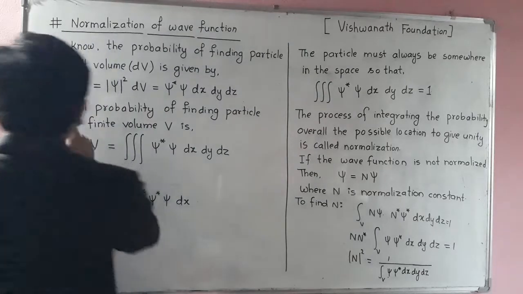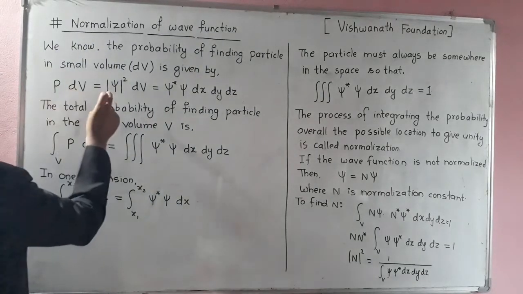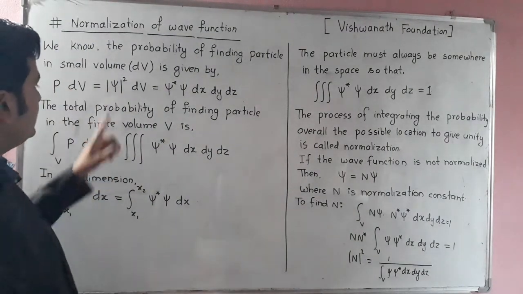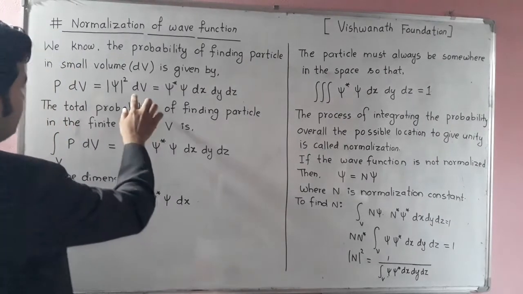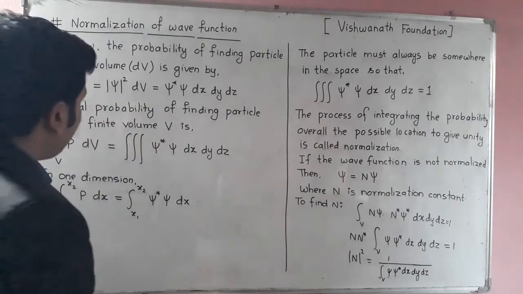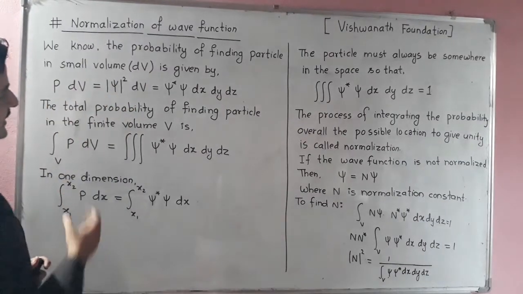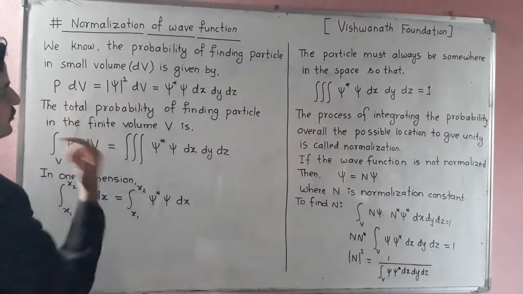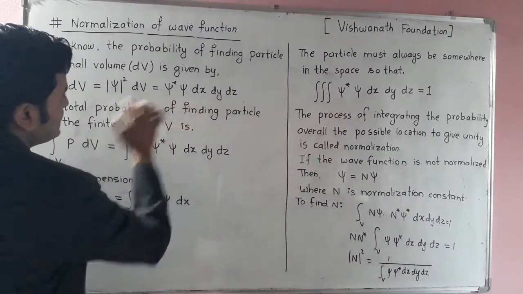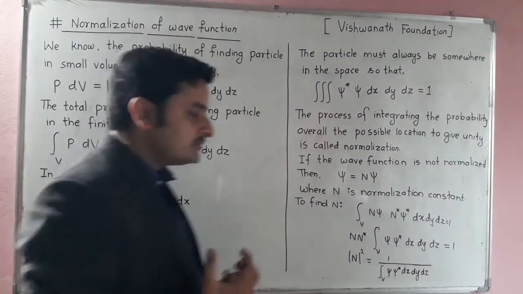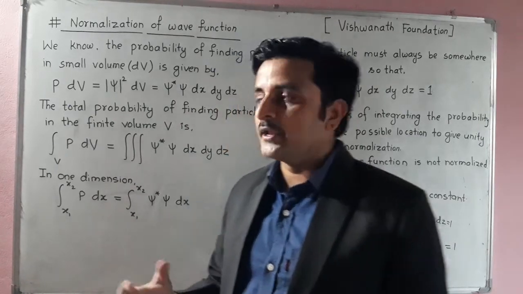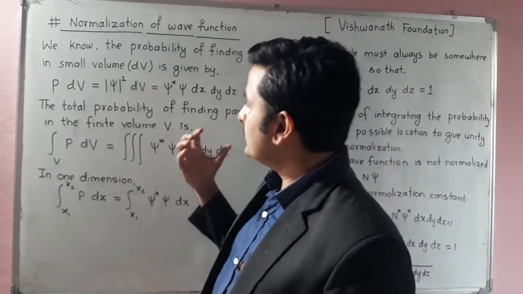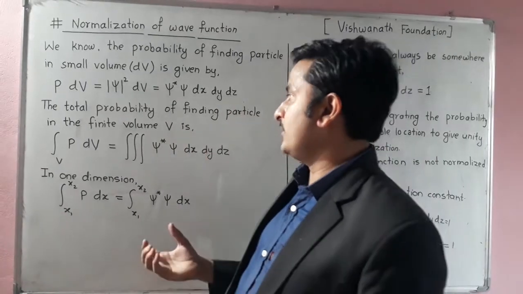In place of P we just write psi squared. Psi squared represents the probability density and dV is the volume. Now modulus of psi squared means psi star times psi, because the wave function can be a real number or an imaginary number.